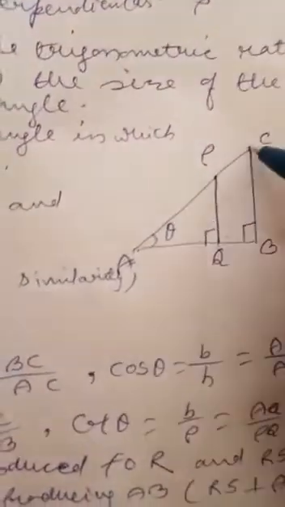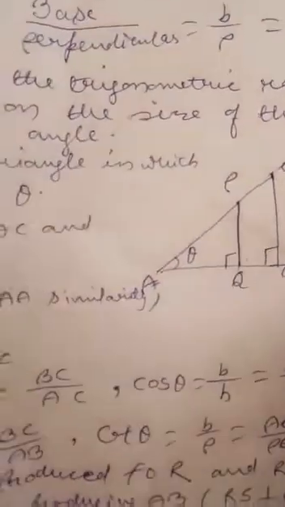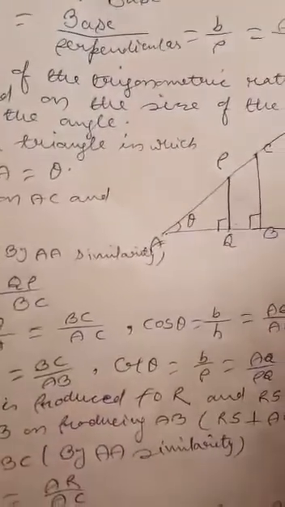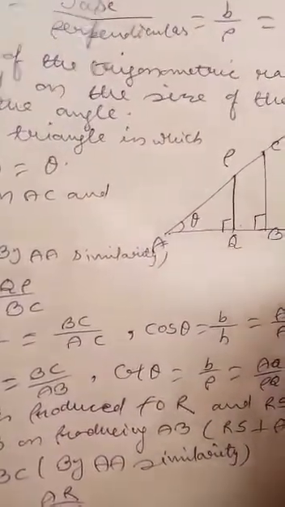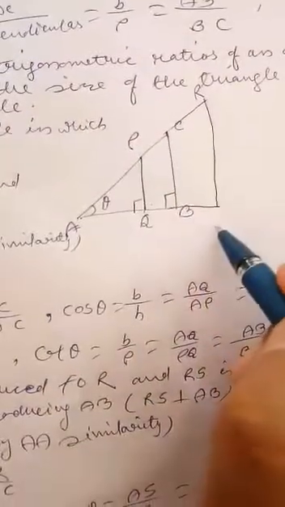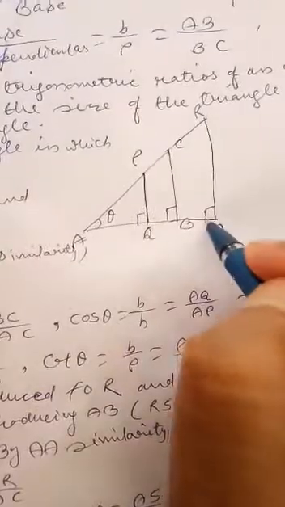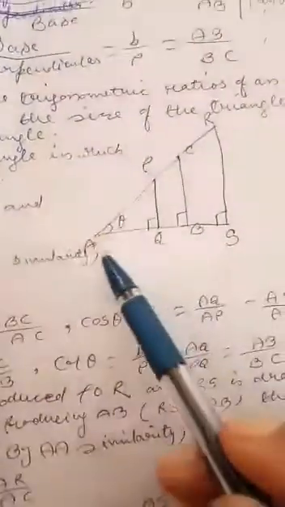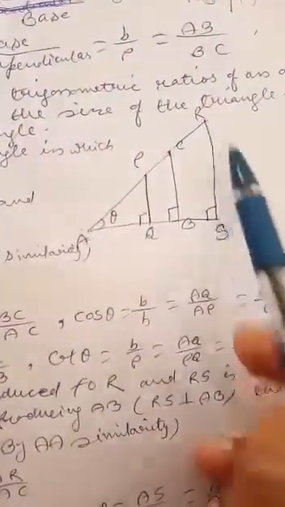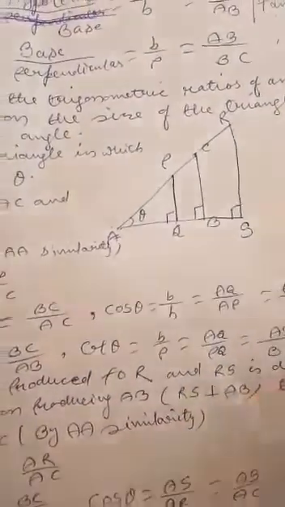Now dear students, suppose AC is produced to a point R, and AB is produced as well, and draw RS perpendicular to AB produced, such that angle S is equal to 90 degrees. Then again triangles AQP and ASR are similar by AA similarity.